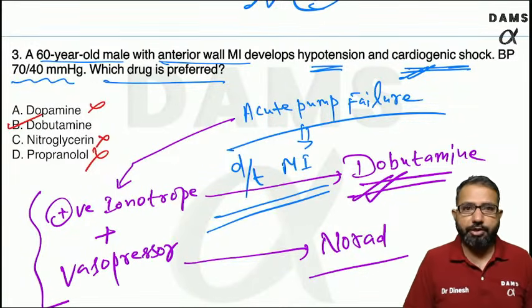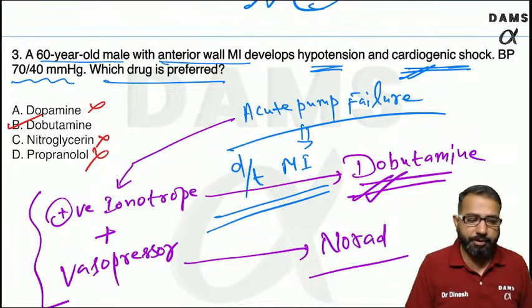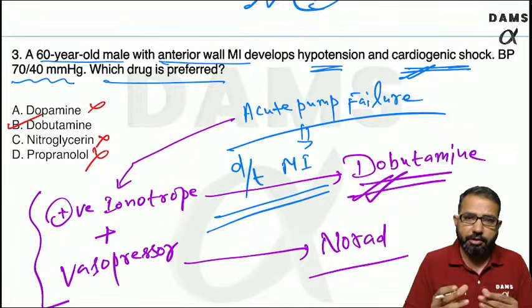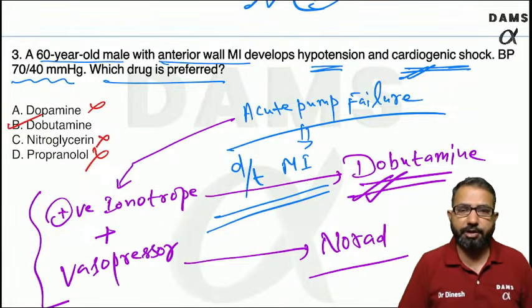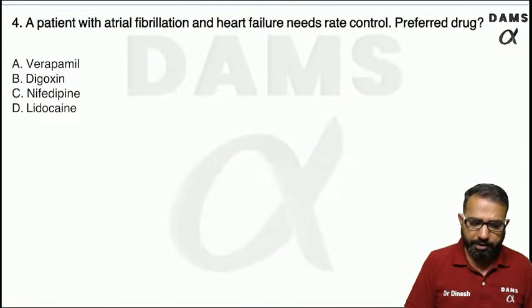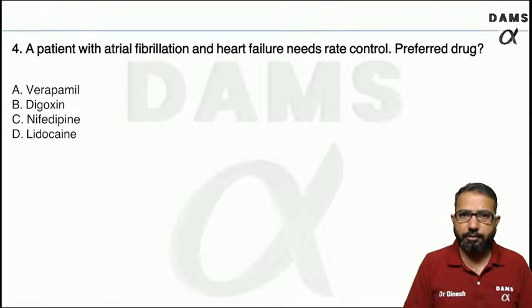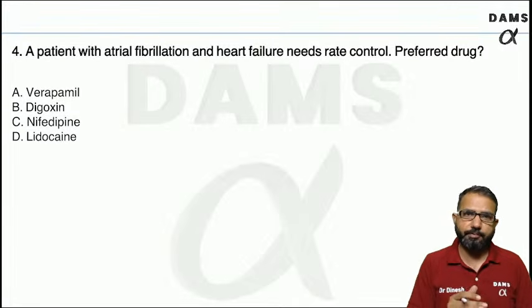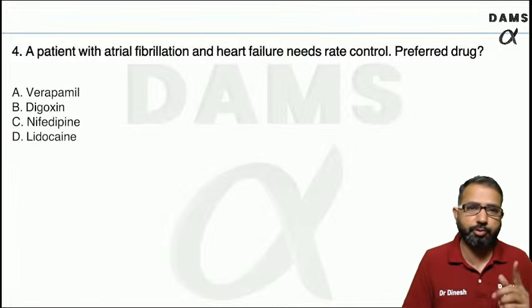So don't be confused by the dopamine. I hope I have given you a very important concept. First dobutamine, first start the pumping, and then increase the blood pressure with a vasopressor. If you directly give a vasopressor, BP will increase, but the heart is already on load. So what happens? There will be risk of arrhythmia. So first start the inotrope. It is written in the guidelines: first start the inotropes, positive inotrope drugs.